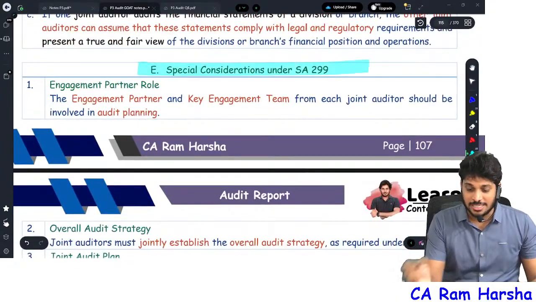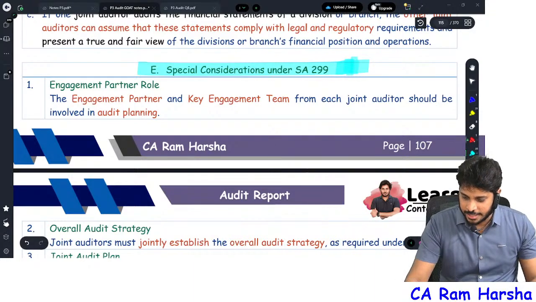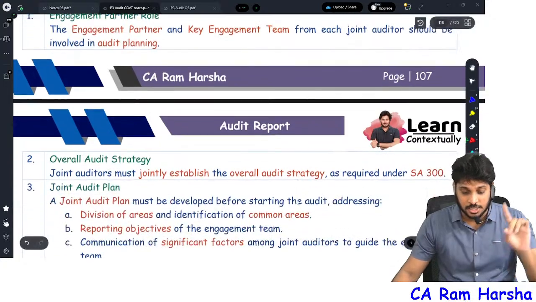Now, special considerations, most important in this joint audit. A 5 marks question might come directly. What are the special considerations? Very simple.